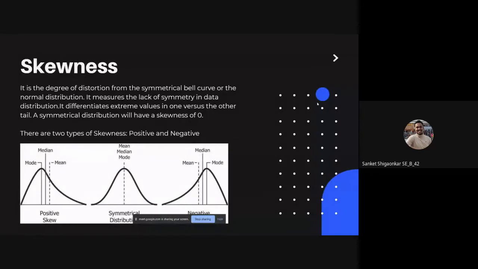Skewness. It is the degree of distortion from the symmetrical bell curve or the normal distribution. It measures the lack of symmetry in data distribution. It differentiates extreme values in one versus the other tail. A symmetrical distribution will have a skewness of 0. There are two types of skewness. One is positive and the other is negative. Next slide.